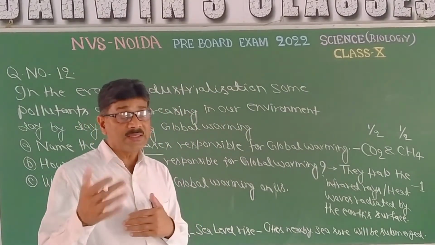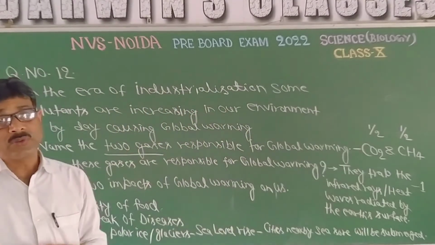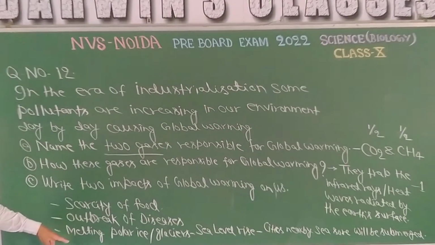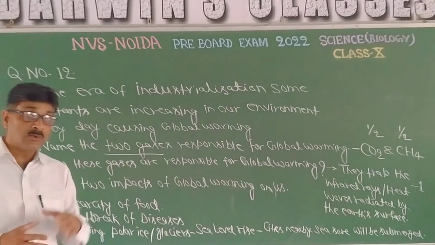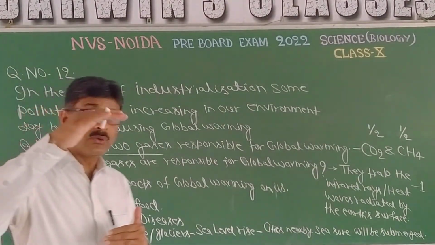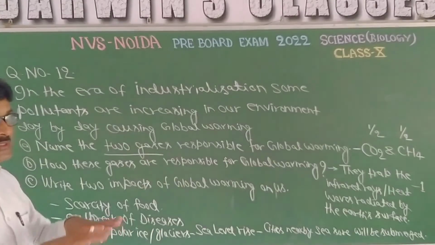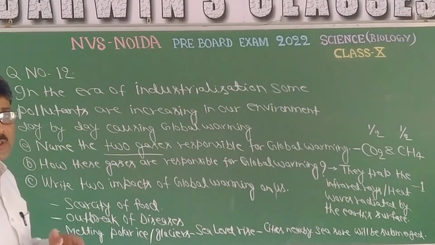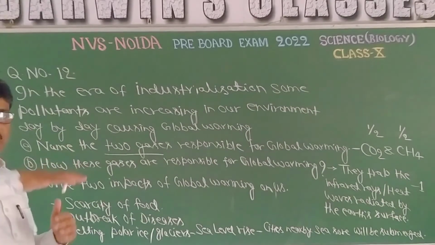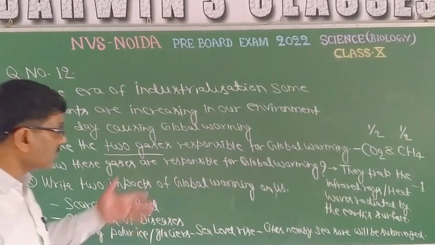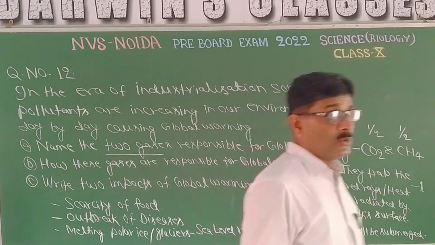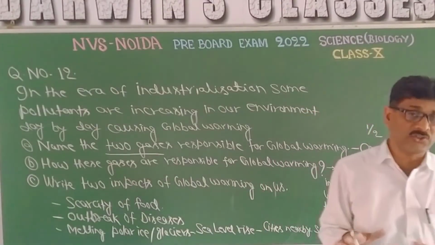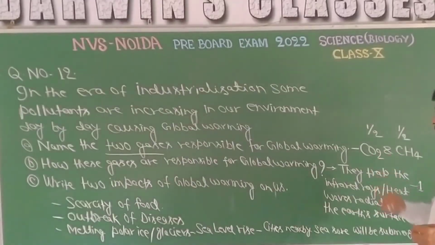So due to increase in temperature, they will reproduce and multiply fast, and there will be outbreaks of diseases and melting of polar ice and glaciers. Ultimately the level of the sea will go high, and all the cities nearby the seashore, whose height is not much more than sea level, will go inside water. Water will overflow and there will be tsunami, and ultimately the developed cities nearby the seashore, like Mumbai, will be inside the sea. So these are the impacts of global warming on us.